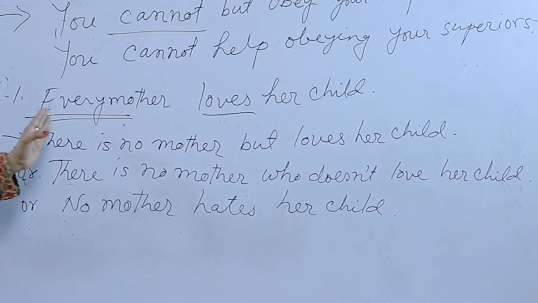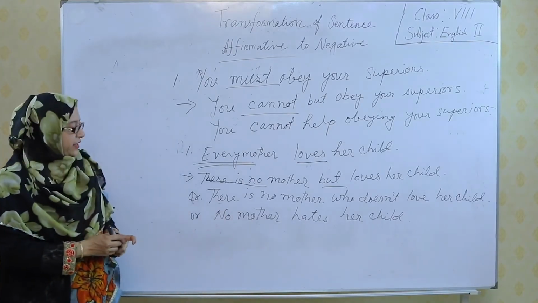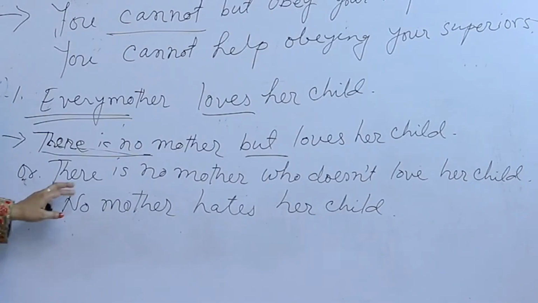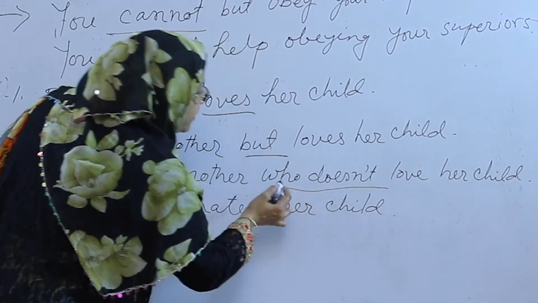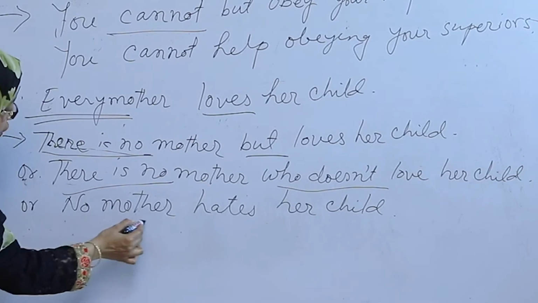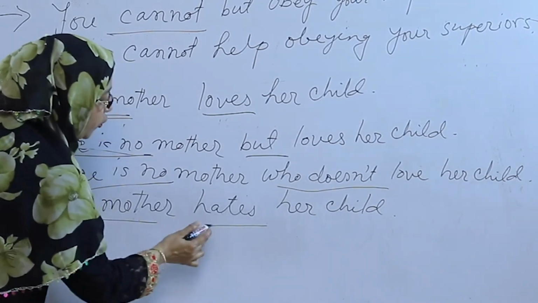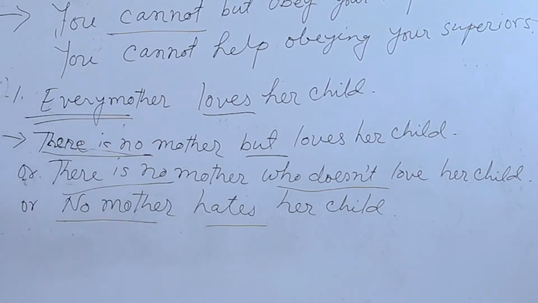Look at the board. Every mother loves her child. The first one is there is no mother but loves her child, and the another one is there is no mother who doesn't love her child. The third one is no mother hates her child, which is opposite to the word loves. So, students, is it clear to you?